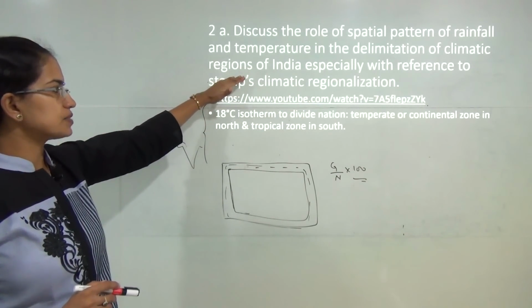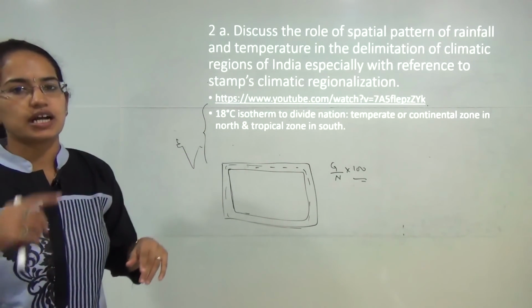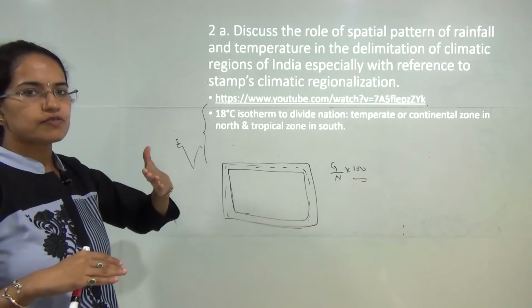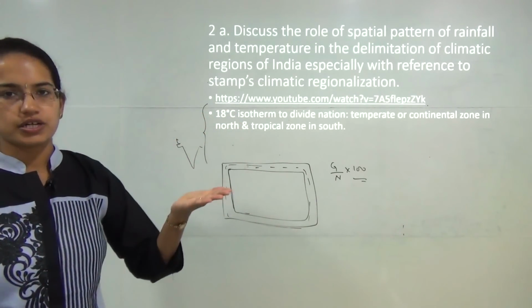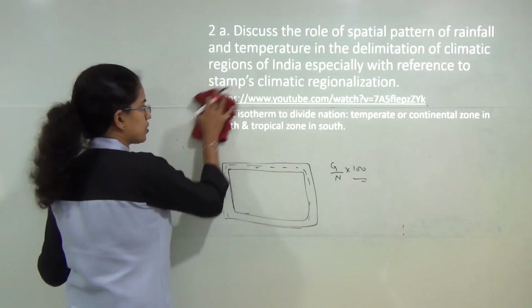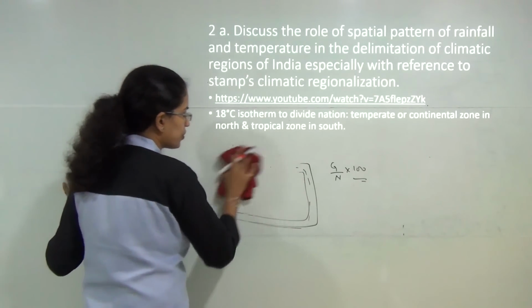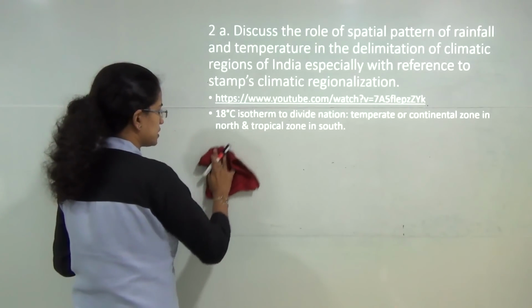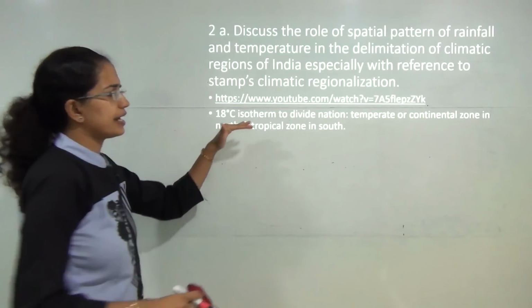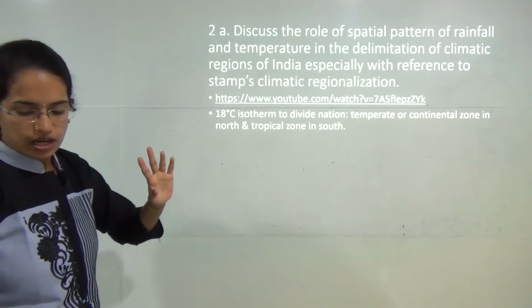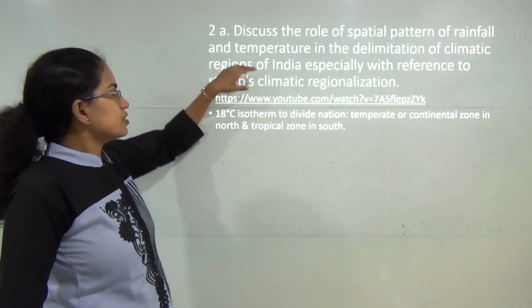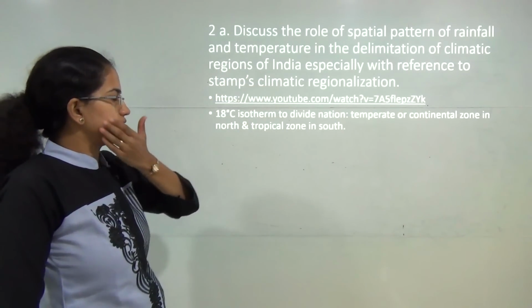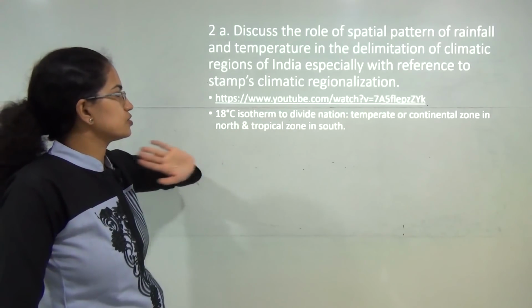As regards Thornthwaite's classification, he believed there is an 18 degree isotherm that divides the nation into two halves. The northern is the temperate or continental zone, the southern is the tropical zone, with more humid and hot regions as compared to the northern region of this isotherm. So his main idea was dividing the nation based on temperature, and that was the main consideration under his regionalization. We have covered that in detail, so you can refer to that.